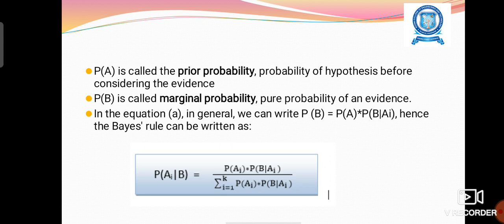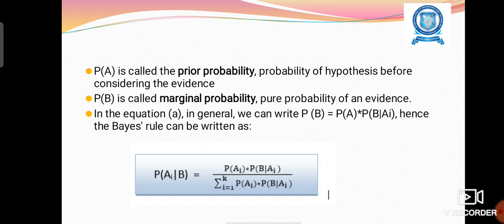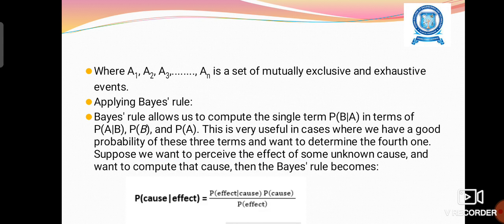We can also have the formula if you consider a sequence of events A1, A2, A3 up to AN, that is a set of mutually exclusive and exhaustive events. Also we have the formula to identify the probability of this set of events.